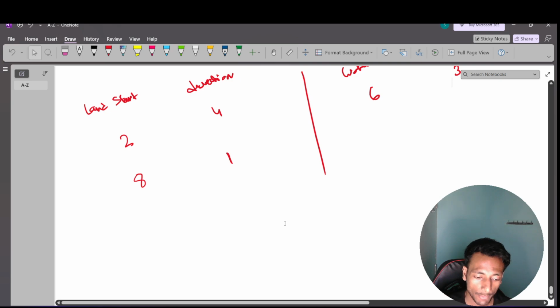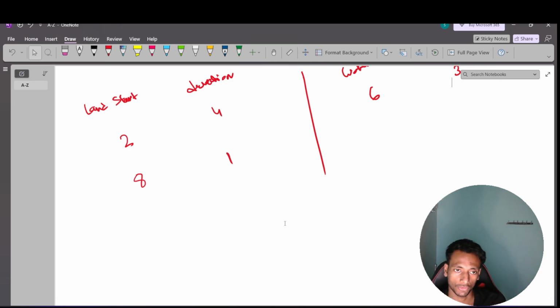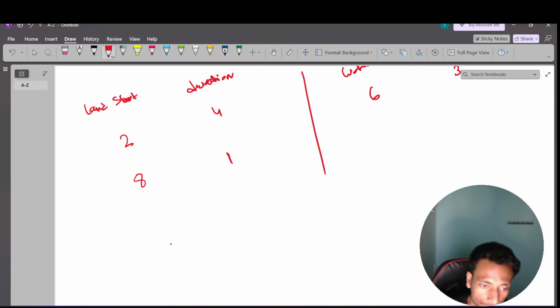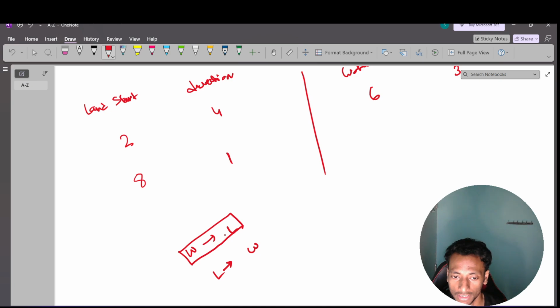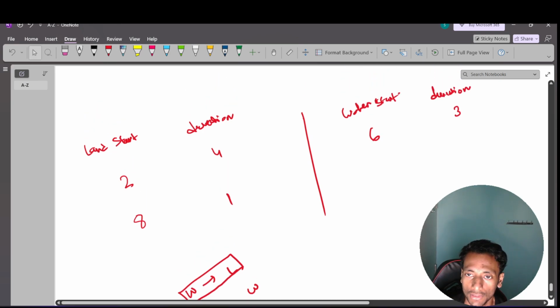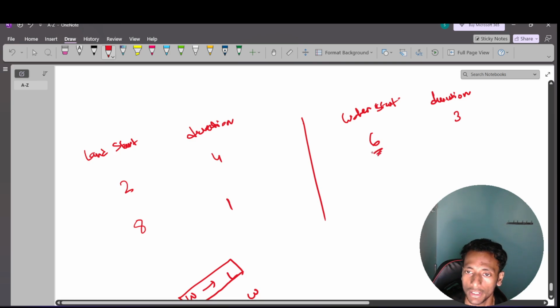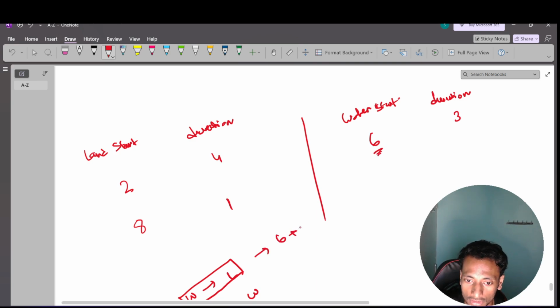That means we have to experience one ride from each category: one from the water ride and one from the land ride. The order can be anything, first water then land, or first land then water. Suppose case 1 is first I complete water, then experience land. The water ride starts at 6, only one water ride is present, so it will finish at 9, correct?